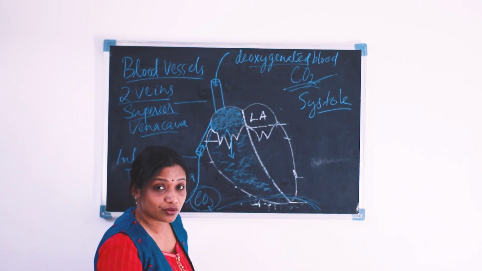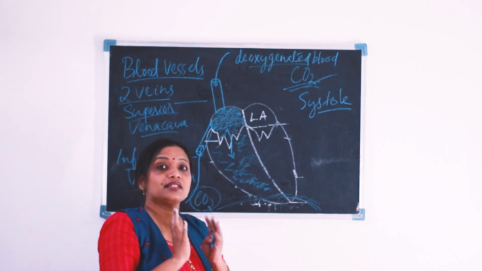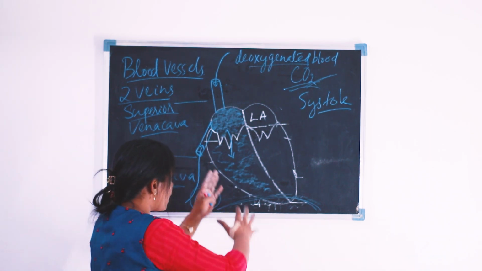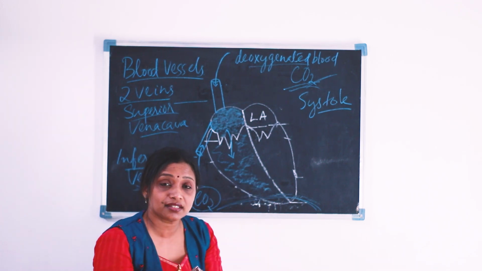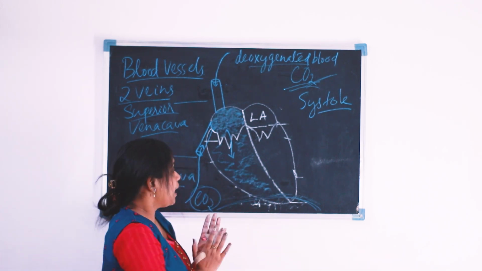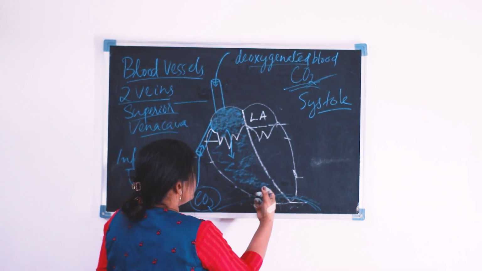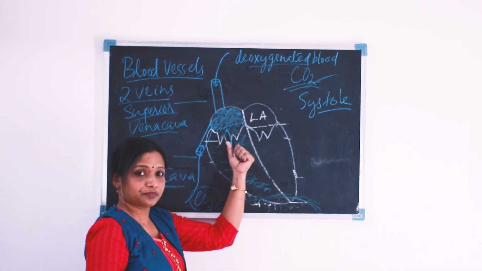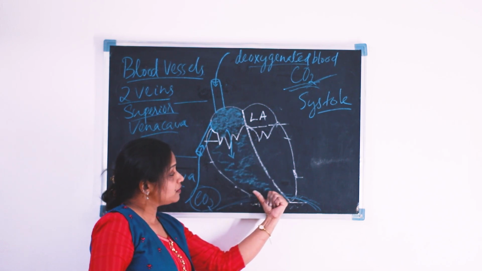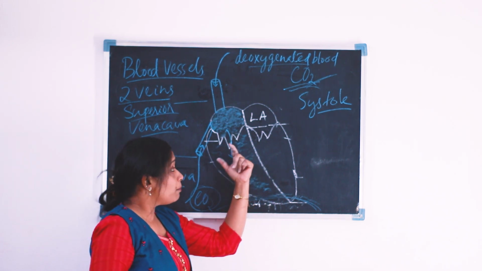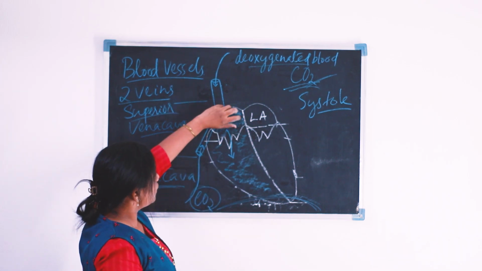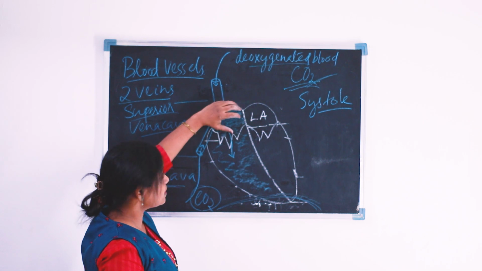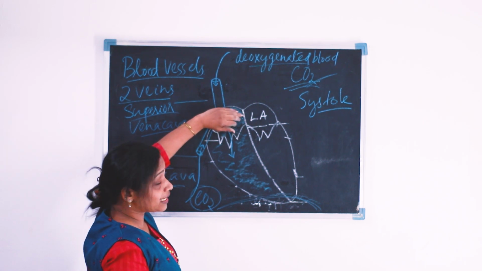Right ventricle. Okay. Now the right ventricle is filled with deoxygenated blood. The right ventricle of our heart is filled with deoxygenated blood. Right? And the right ventricle starts contraction. That is ventricular systole. By that time, the auricles start relaxing. First it contracted, now it is relaxing.